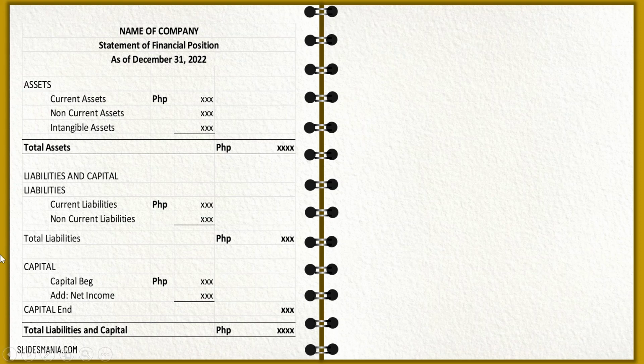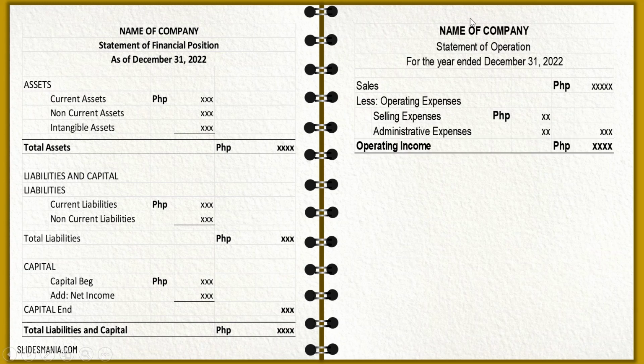So, if the business is only a proprietorship, it is put like this one. We have the capital beginning, add the net income. If there is any withdrawal, you deduct the withdrawal in order to get the amount of the capital end. Okay, all in all, total liabilities and add the capital, you will have your total liabilities and capital, which is the same with your total assets. Okay, next illustration is the statement of operation or the income statement.